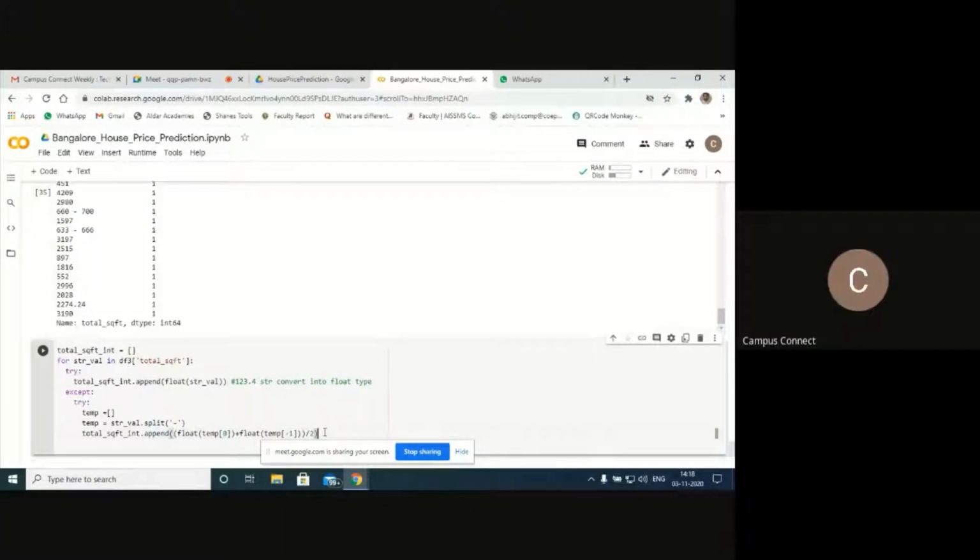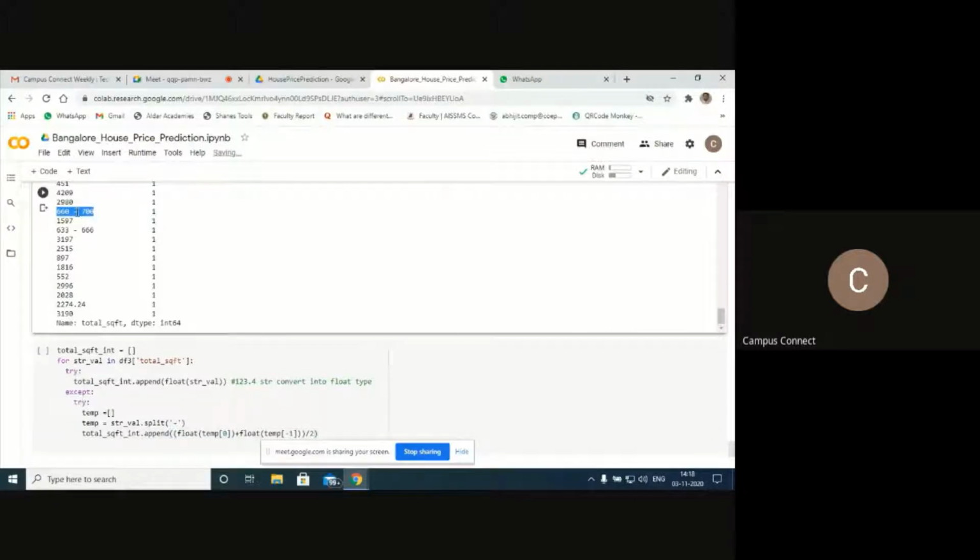Here generally what I am doing, suppose I take 700. I'm going to split this one. When I have this type of symbol, I'm going to split this one and store 6660 in temporary variable, let's say 0, and this one 700. Next, I'll take the sum of those using the addition symbol. Next, I will divide. That means I'm going to replace this value with the mean of these two values. So this is how I'm playing the trick. I'm playing that strategy.